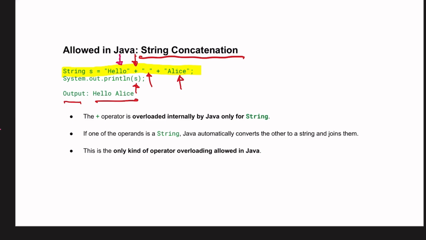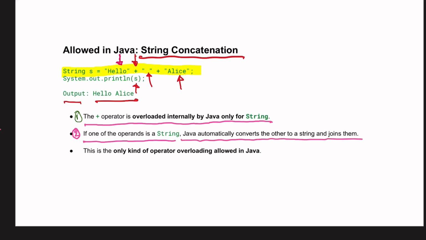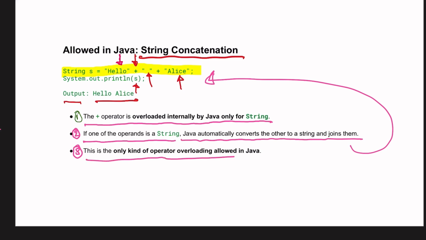Some points you need to remember when you come across string concatenation. First, the plus operator is overloaded internally by Java only for strings. Second, if one of the operands is a string, Java automatically converts the other to a string and joins them. You can see this example. Okay, let's see option C. This is the only kind of operator overloading allowed in Java, string concatenation.